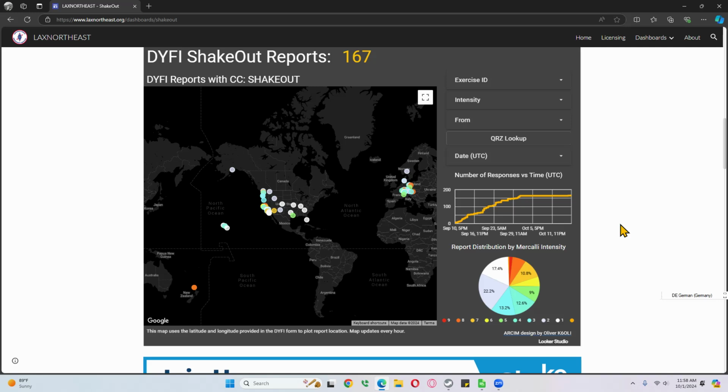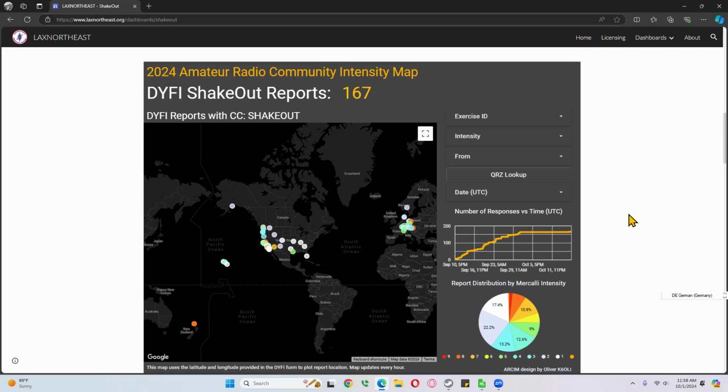Those of you who want to stay on for some of the bonus content of this dashboard/map of the amateur radio community intensity map, stick with us. We'll give everybody a moment to click off.